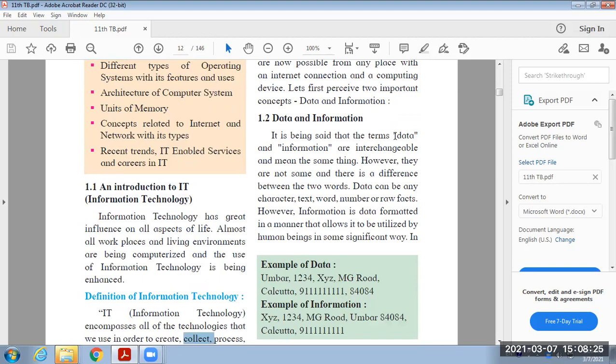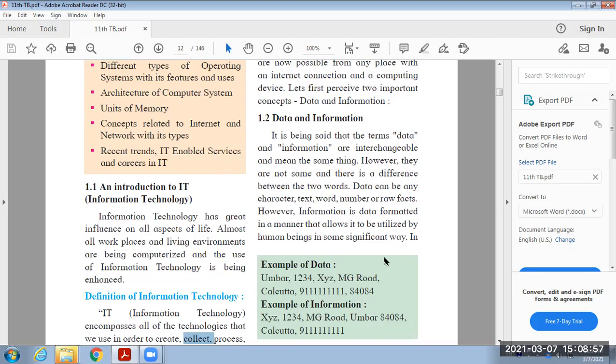Data means only the raw material or raw concepts, which is actually meaningless. That may be a simple number, any name, or any character. When that data is provided by the user, initially it is meaningless. Raw facts, raw characters, text, words, all are known as data. But when that raw material gets processed, that processed data is known as information.